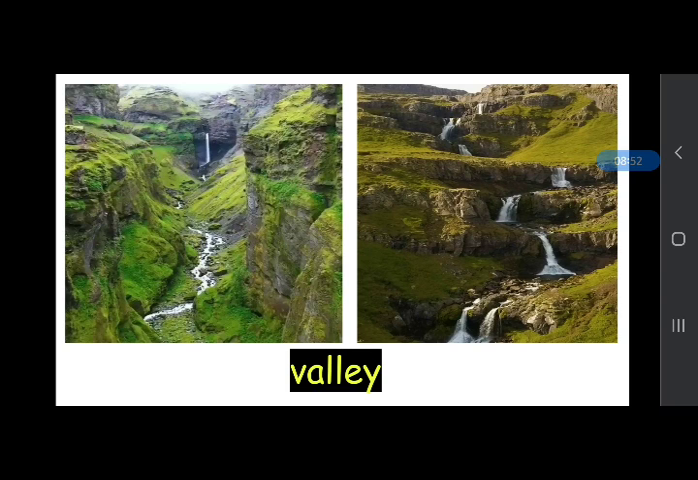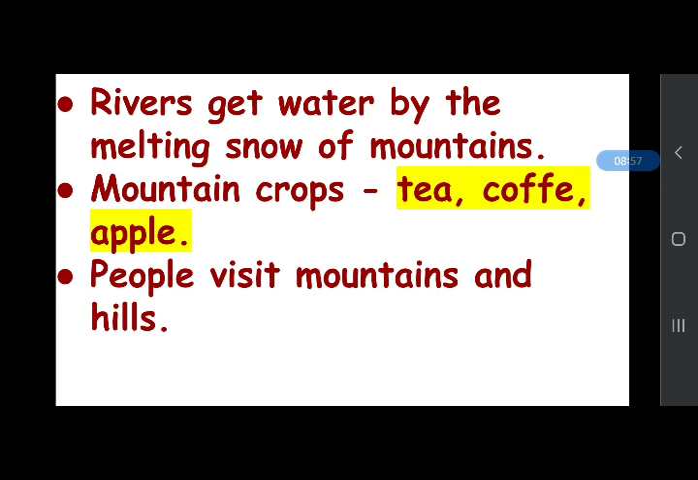And how do these rivers get their water? These rivers get their water from the melting snow of the mountains. And how are mountains important for us? Hills and mountains are important landforms because of the plants that grow on them. Some plants can only grow on mountains and hills. These plants give us wood, herbs and other products.